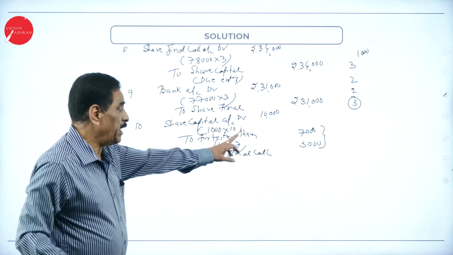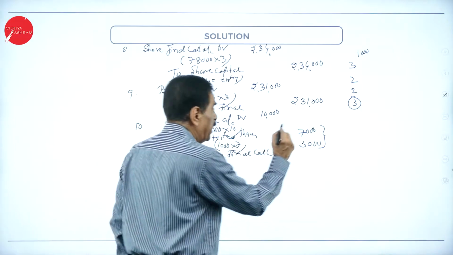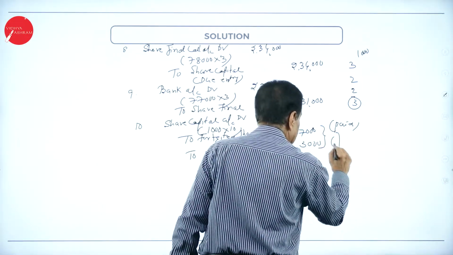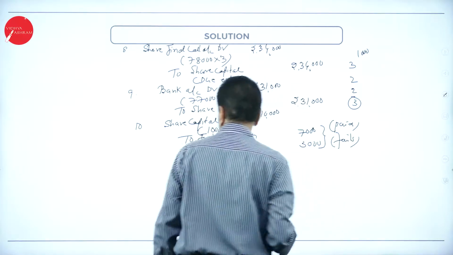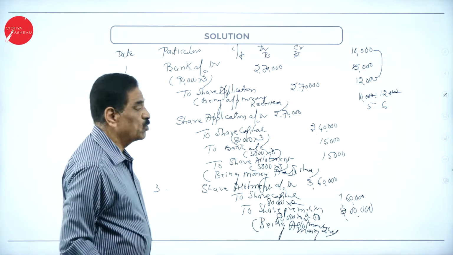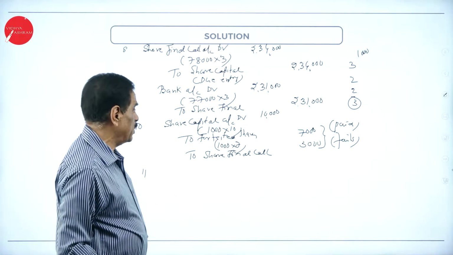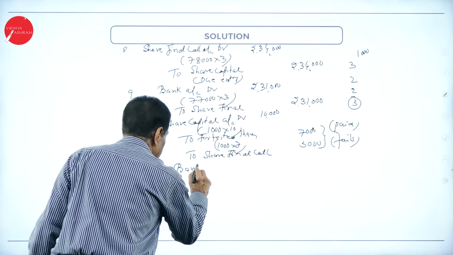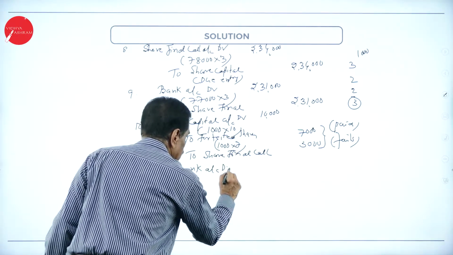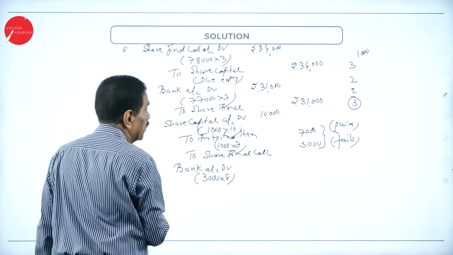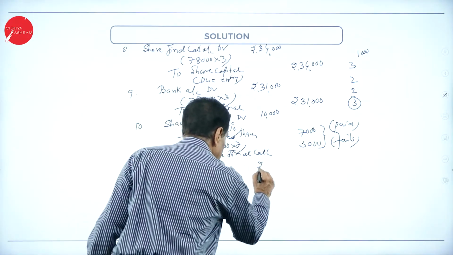How much does he have to pay? 10,000. How much is already paid? This is paid. Then he fails. Then reissued at rupees 8. So 2,000 of the first forfeiture, 1,000 of the second, reissue entry. Bank account debtor, 3,000 into 8, 24,000.